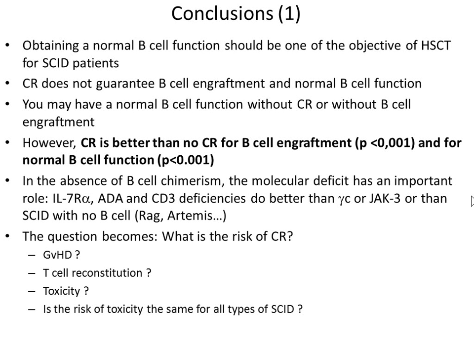However, a conditioning regimen is better than no conditioning regimen for B-cell engraftment and for B-cell function. In the absence of B-cell chimerism, the molecular deficit has a role, and in some diseases it can work well, while in gamma-C and JAK3, and also in the SCIDs like Artemis or RAG, you absolutely need a B-cell engraftment. So the question becomes, if we have to do a conditioning regimen, why don't we do it? Because there is a risk that comes with it.